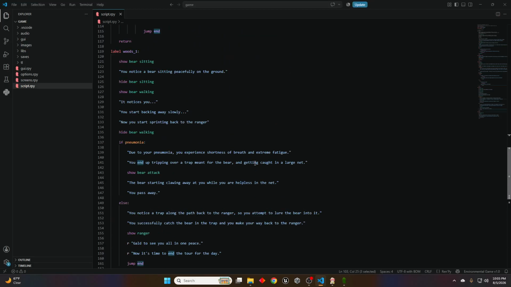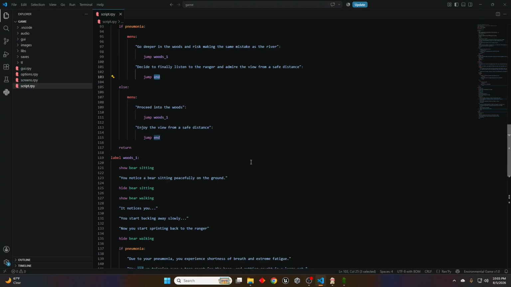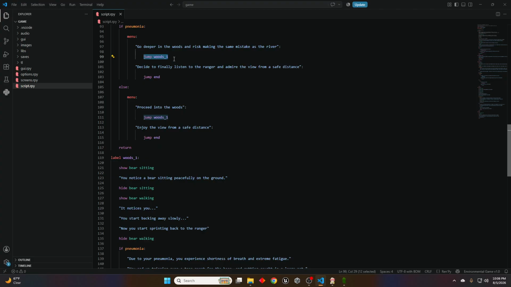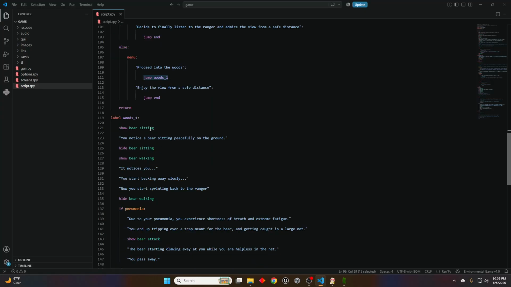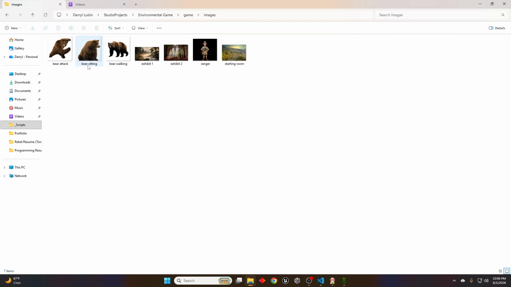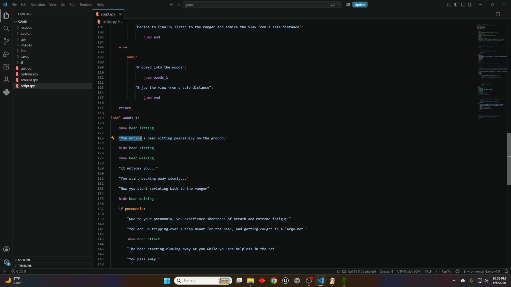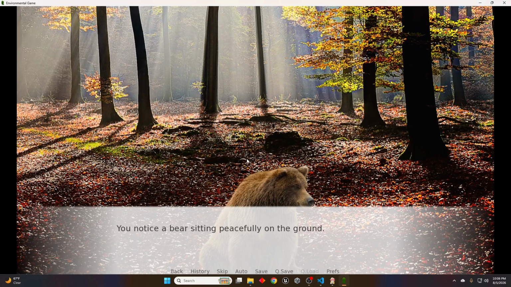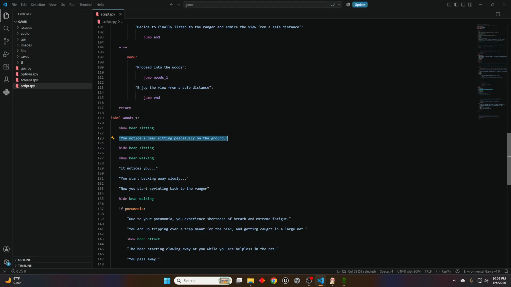Now, just so that we can finish the whole story, like code base, if I jump to the woods 1 label, I will start in this line. It'll show the bear sitting, which is a PNG that I have here. And then it'll have the text, you notice a bear sitting peacefully on the ground, which is exactly what's happening here. When you click, it hides the bear sitting and shows the bear walking.